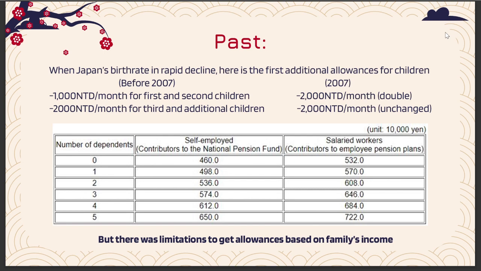Before 2007, for the third and additional children, they could get 1,000 Taiwan dollars, and after that it remained unchanged. There were limitations based on family income, and here we can see the table of the income limit for the number of dependents, which are the children, and the family's total income per month.